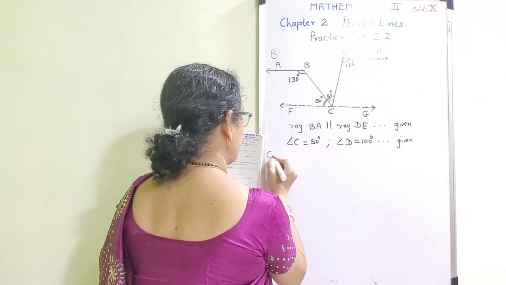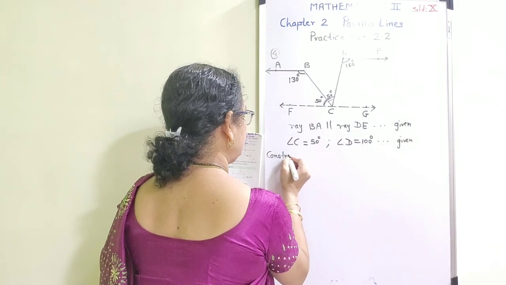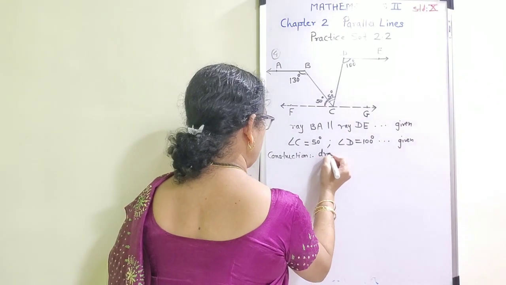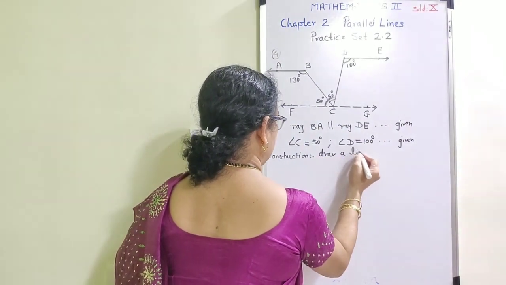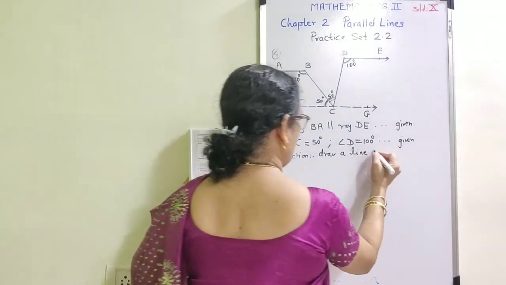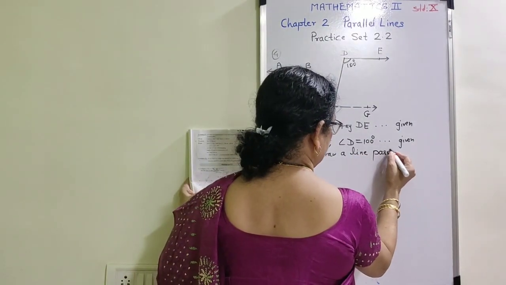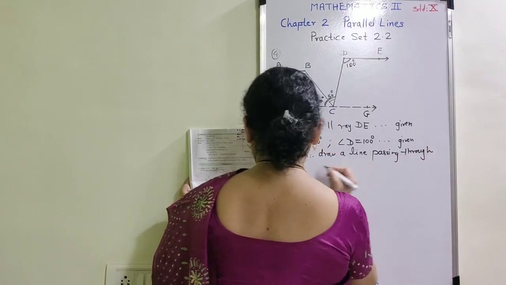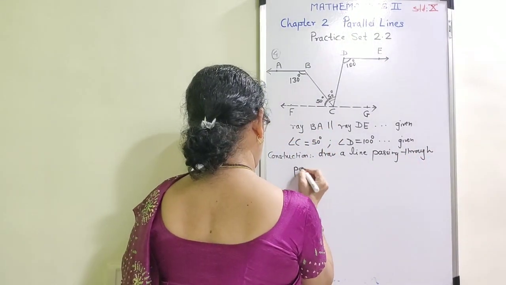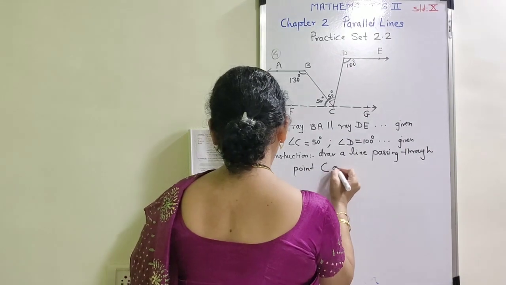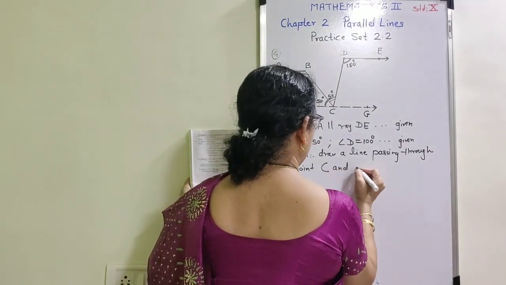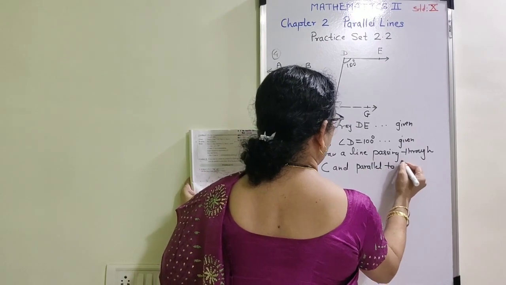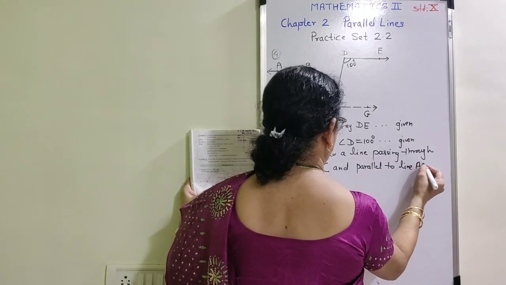Now construction. Draw a line passing through point C and parallel to line AB.